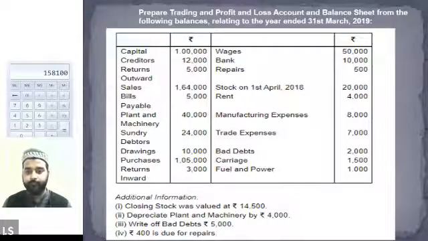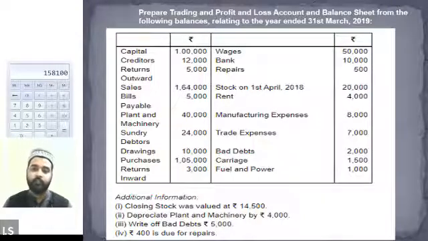Next item we have is sales. Sales is also written in the trading account after adjusting the value of the returns inward. Just find out whether return inward is given in this question. I think the last item in the table is returns inward, which is basically the sales return. So 1,64,000 minus returns inward 3,000. The final value of sales will be 1,61,000. It should be recorded on the credit side of the trading account.